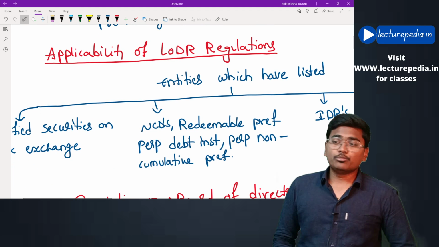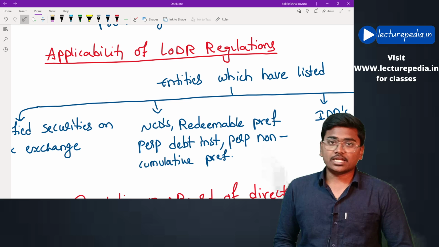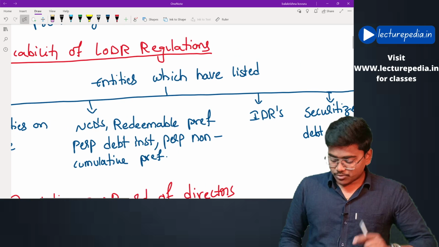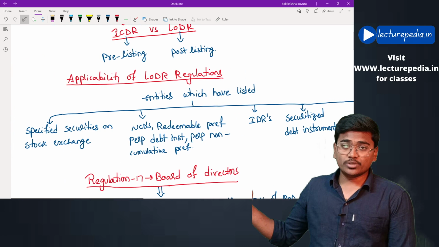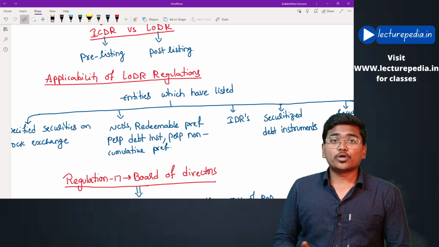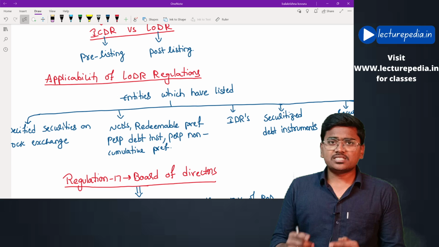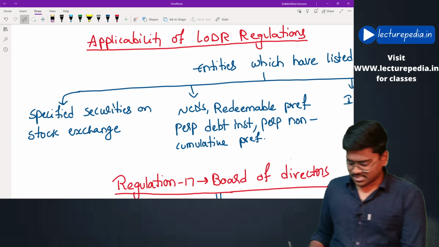Now, applicability of LODR regulations. To which types of companies are these LODR regulations applicable? All the types of company which have listed the following securities on the stock market, for all those entities, these LODR regulations will be applicable. Let us see what are the securities covered. First of all, specified securities listed on the stock exchange.